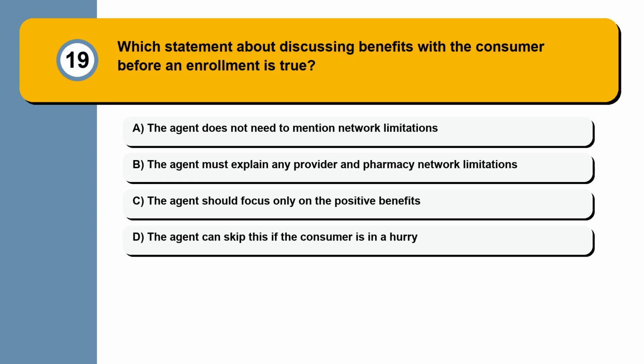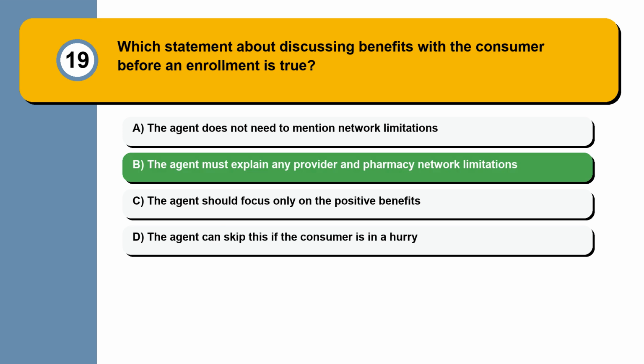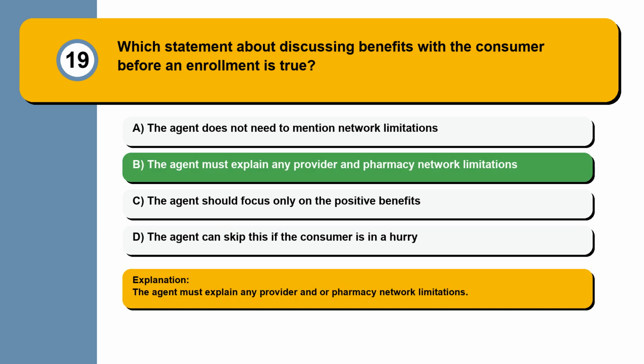Question 19. Which statement about discussing benefits with the consumer before an enrollment is true? The agent does not need to mention network limitations. The agent must explain any provider and pharmacy network limitations. The agent should focus only on the positive benefits. The agent can skip this if the consumer is in a hurry. The agent must explain any provider and/or pharmacy network limitations.